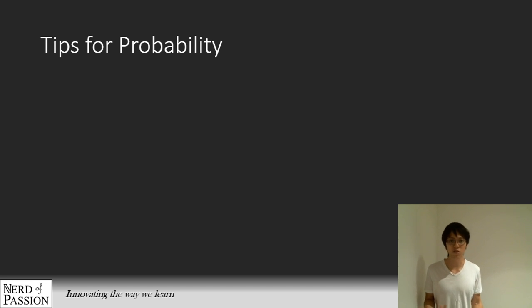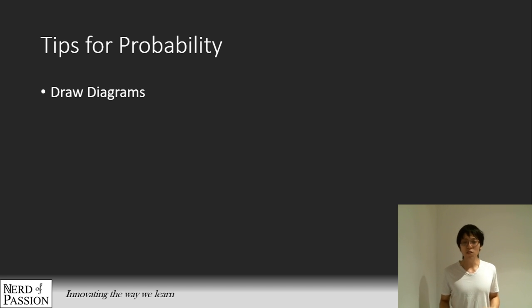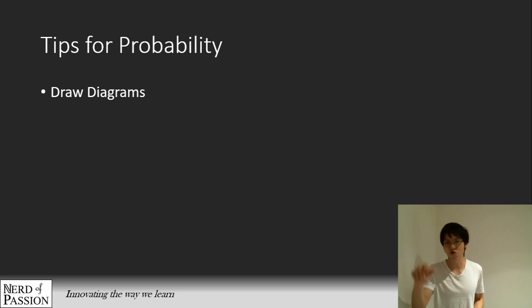So before I end things off, of course, I'll give you a couple of tips in order to do better with probability. So the first tip is draw diagrams. I cannot emphasize how powerful this is because when we draw diagrams, we can see visually how things work, and we can have a better idea what we are dealing with. So in probability, there are plenty of diagrams that you can draw. So you can do tree diagrams, you can do Karnaugh maps, you can do Venn diagrams, or you can really draw the experiment if you want to.